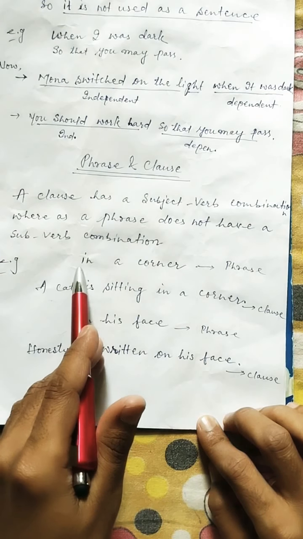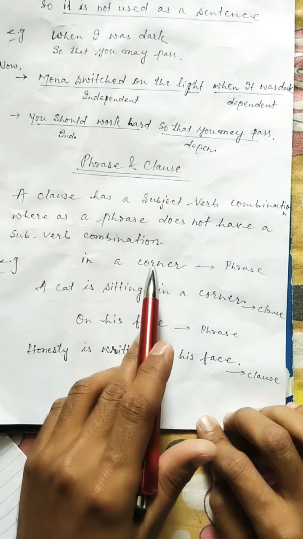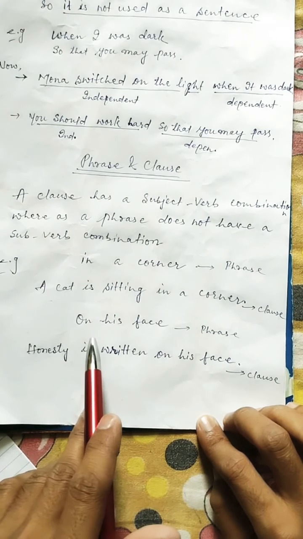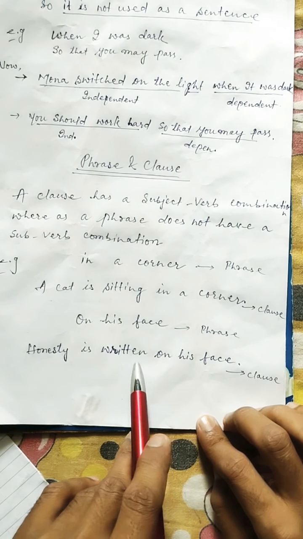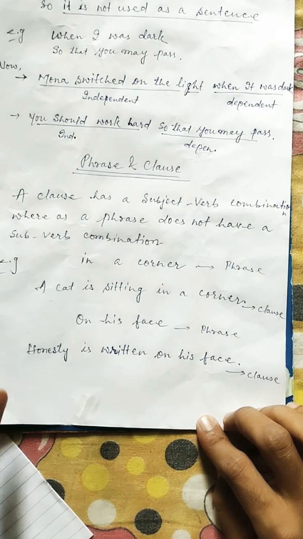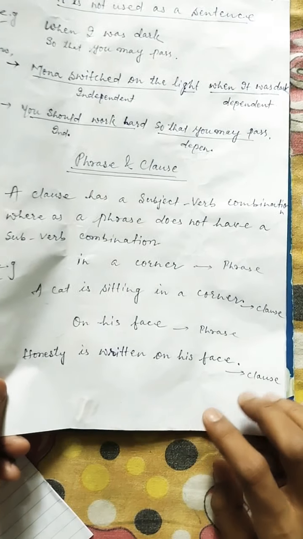Same thing: when there is a group of words that does not have any subject verb, it is a phrase. And when a group of words has a subject and a verb, it is called a clause. So I hope you understand all these phrases and clauses and the difference between phrase and clause.